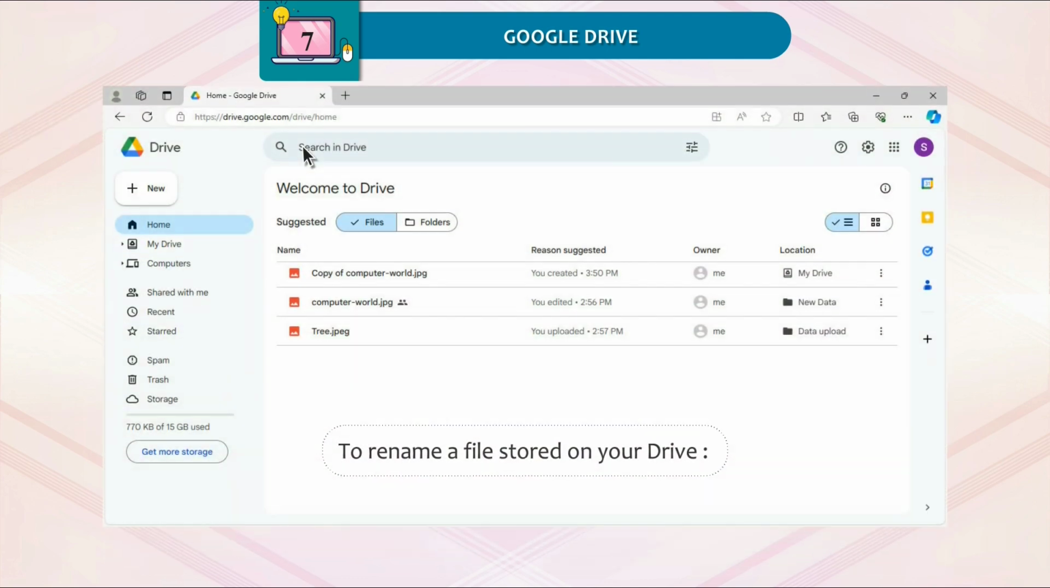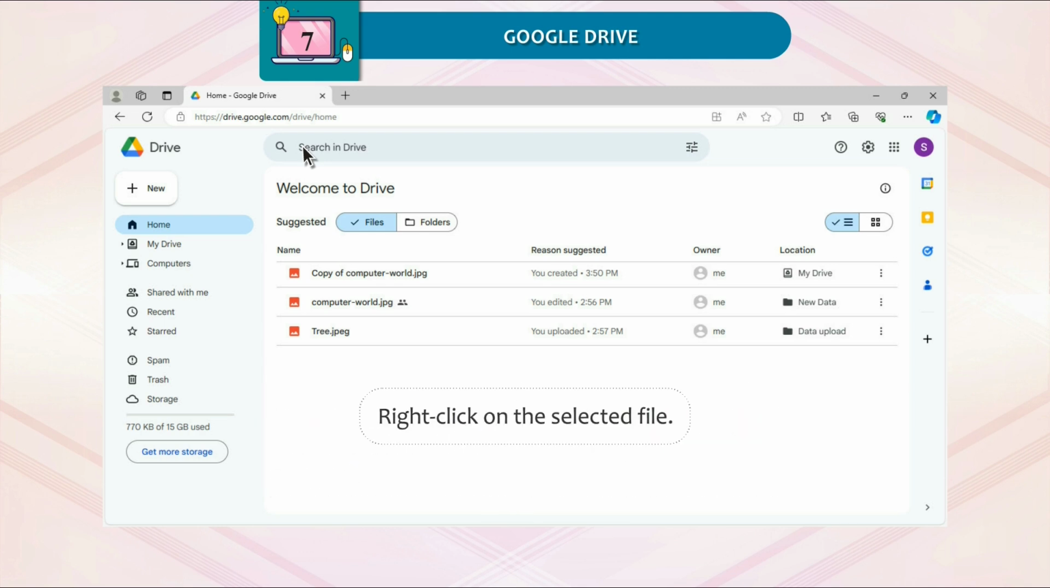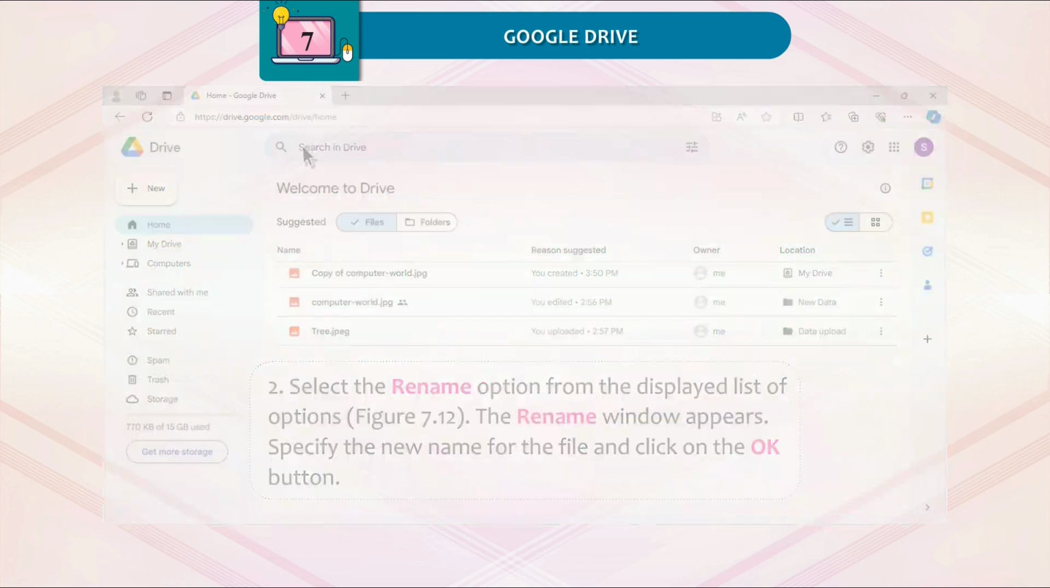Renaming a file. To rename a file stored on your drive: 1. Select the desired file. Click on the More Actions button located at the upper right corner of the file selected, or right-click on the selected file. 2. Select the Rename option from the displayed list of options. Refer to Figure 7.12. The Rename window appears. Specify the new name for the file and click on the OK button.